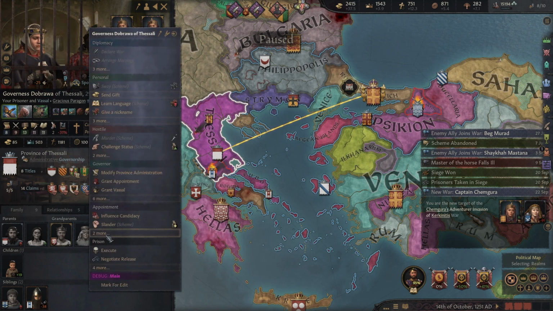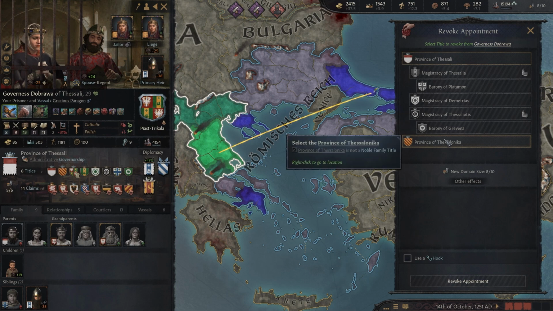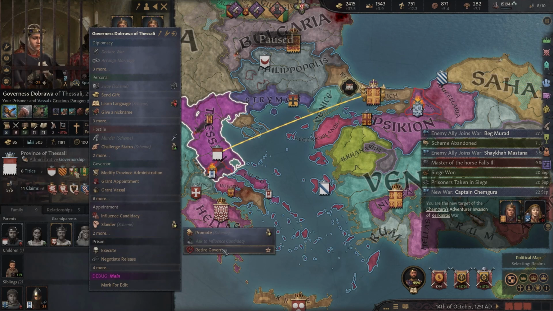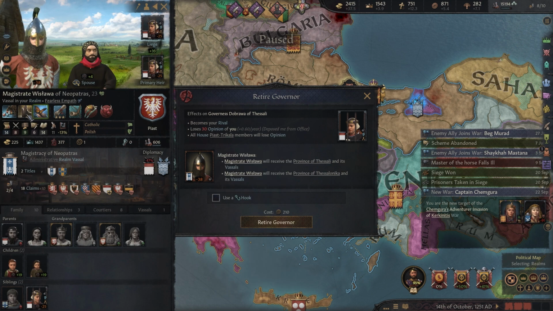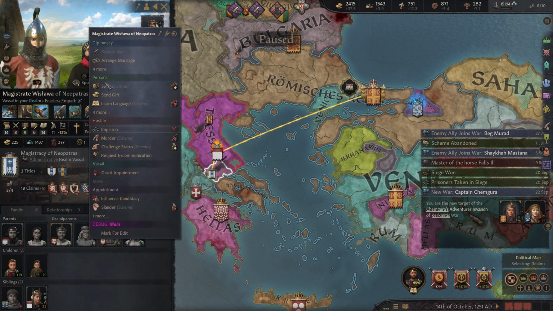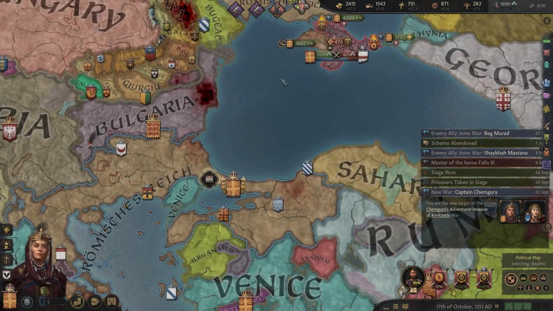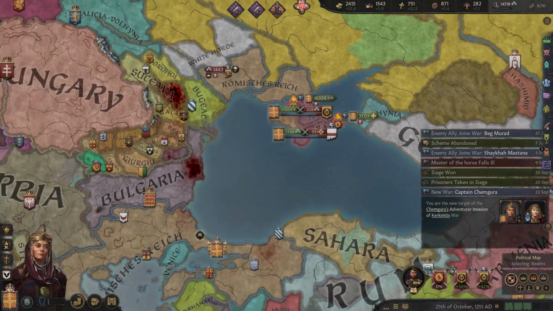Now, I think we can't have a fornicator as a governor, so I think what we're going to do is revoke her appointment. No, but she has 2 titles, so we need to... I think we need to retire her as the governor. And then her sister will get both titles. Her sister... Oh my gosh, her sister's a fornicator too. We'll table this for now. She can stay under house arrest for now.